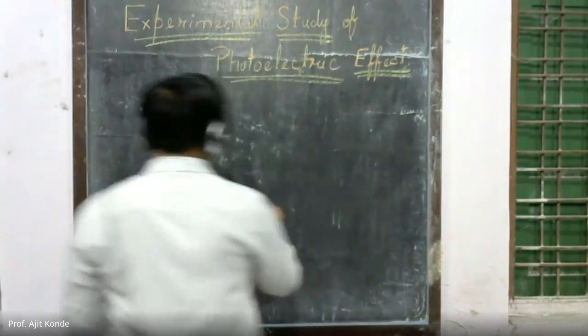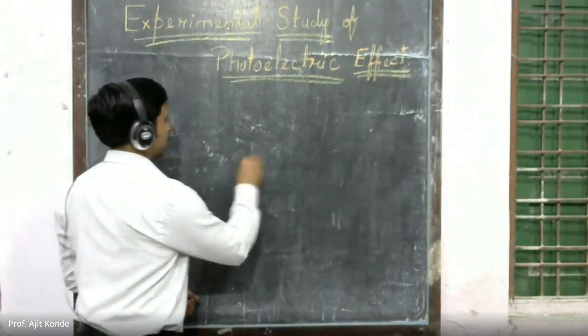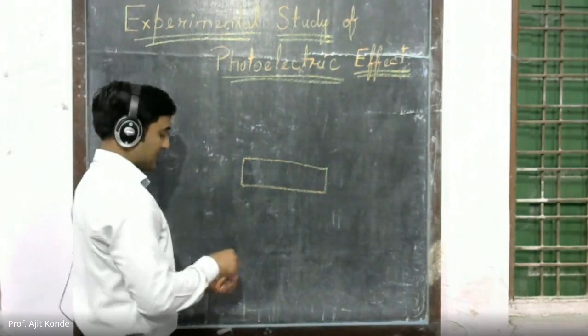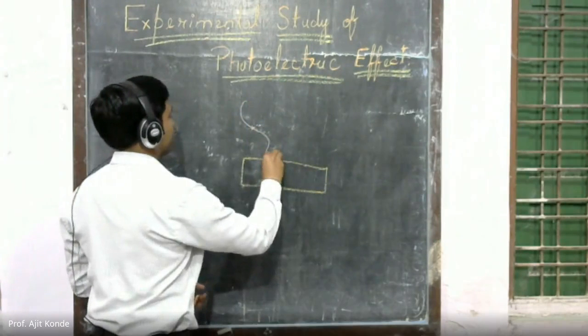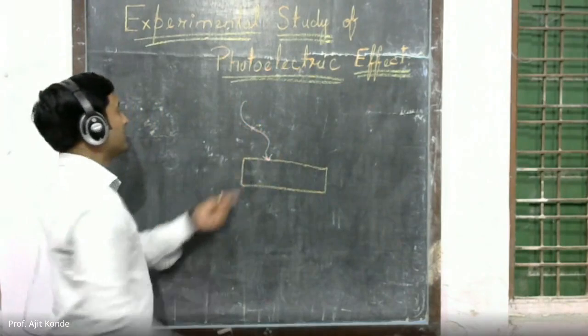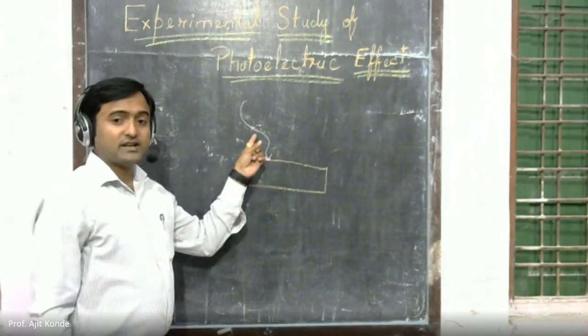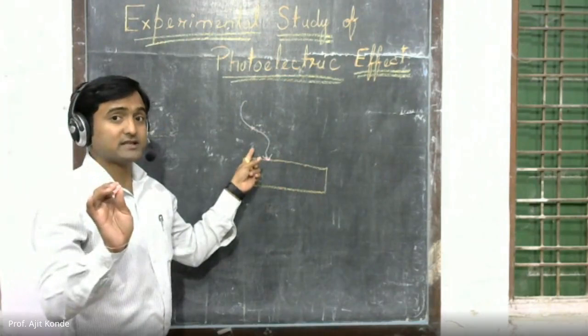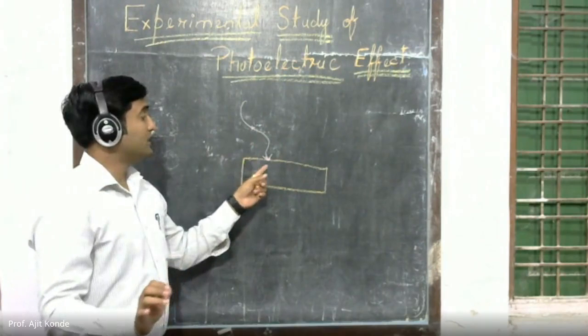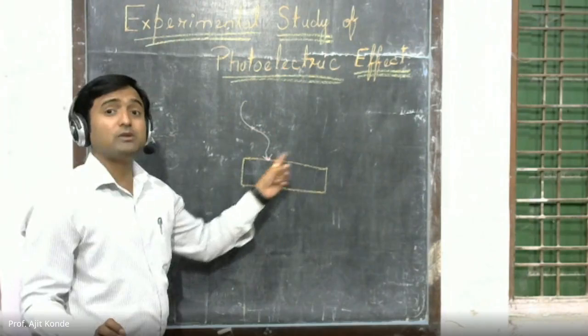Suppose we have a surface like this, and we have a radiation which is hitting over here. When the frequency of this radiation is greater than the threshold frequency, that suitable frequency, then and only then will electrons start to emit.